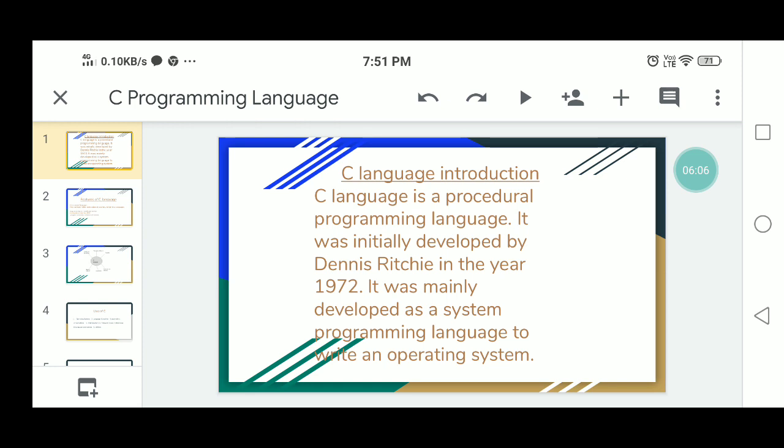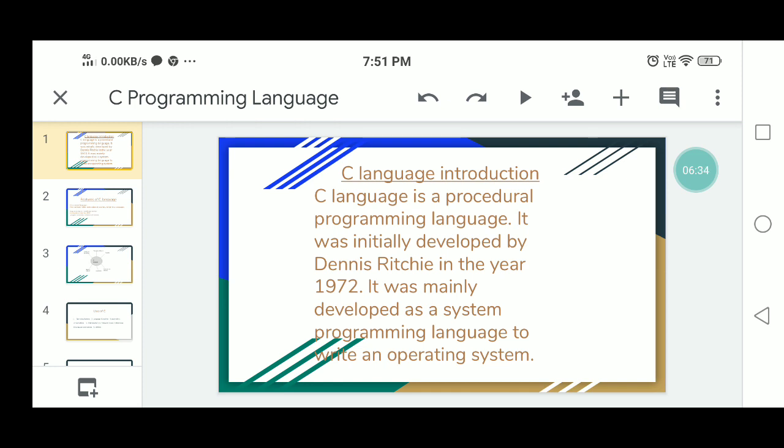The next, the ISO committee, International Organization for Standardization, developed a standard language in 1990. That is the standard C language. This C language is a very good language to introduce yourself to the programming world.